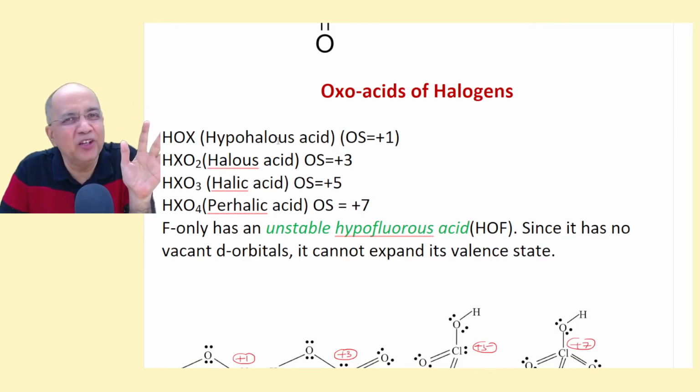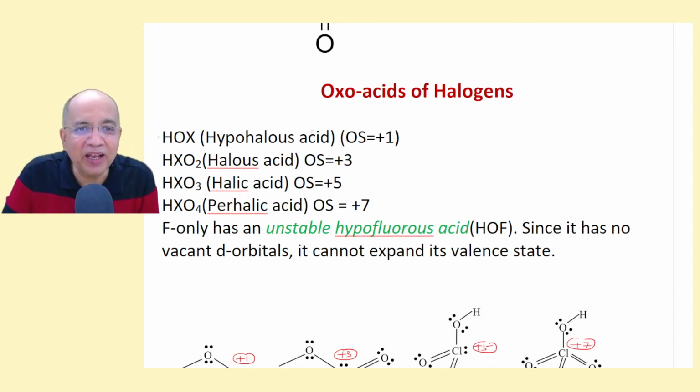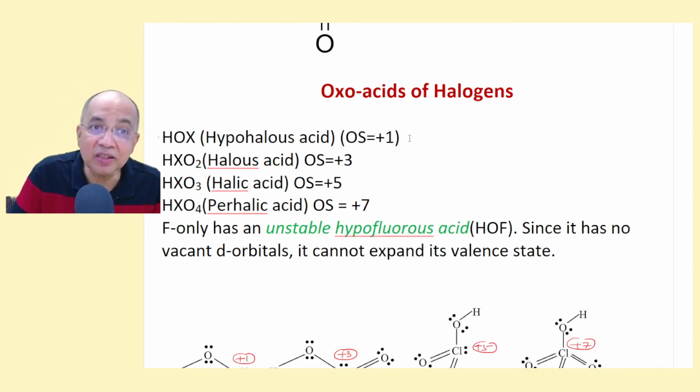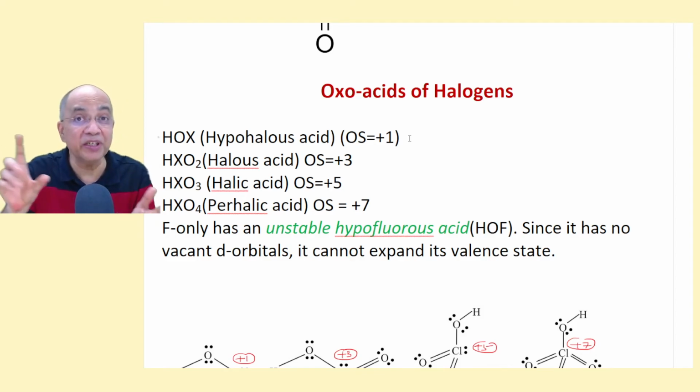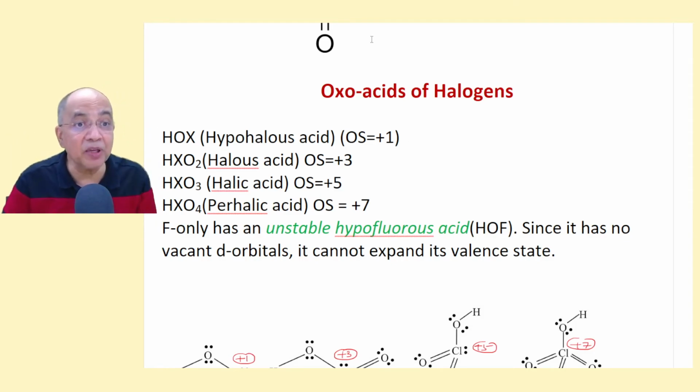Then oxo acids of halogens. Halogens are very, very cool type. Hypohalous acid, it is less than the ous state. I told you that for halogens, the ous state has been taken as +3 and the ic state has been taken as +5. So anything less than +3 is hypohalous. Anything more than +5 is perhalic. So this is hypohalous acid, HOX. HXO2 is halous acid, the ous acid simply, no prefix. And HXO3, +5, is halic acid, no prefix. And HXO4, perhalic acid, is +7.